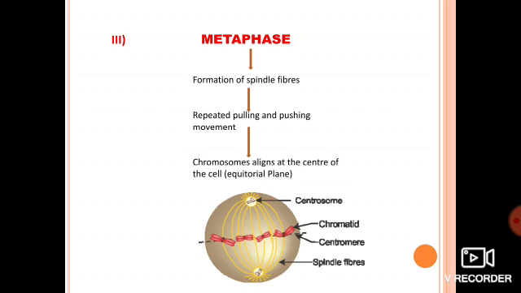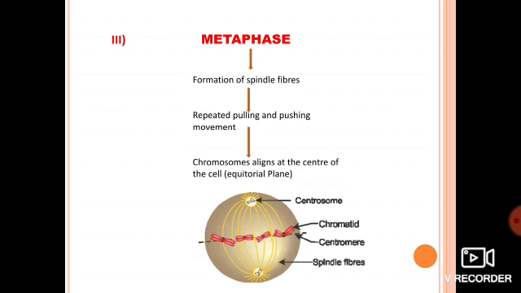Along with that, in this phase there is a formation of spindle fibers, through which chromosomes are attached. And what is the function of spindle fibers exactly?